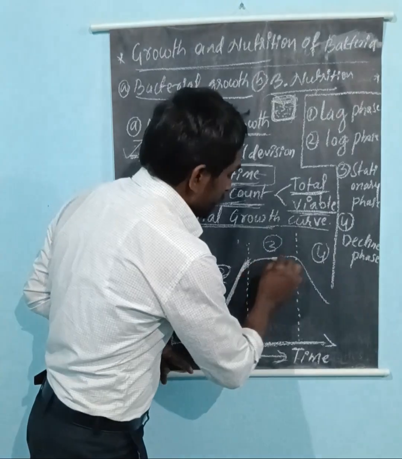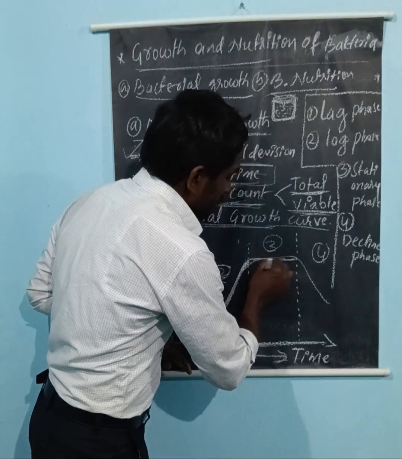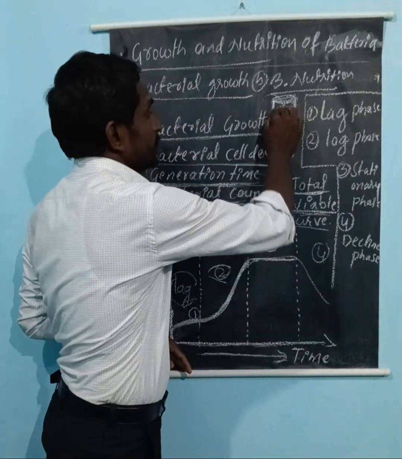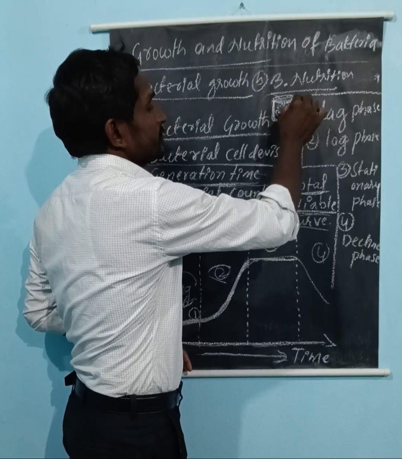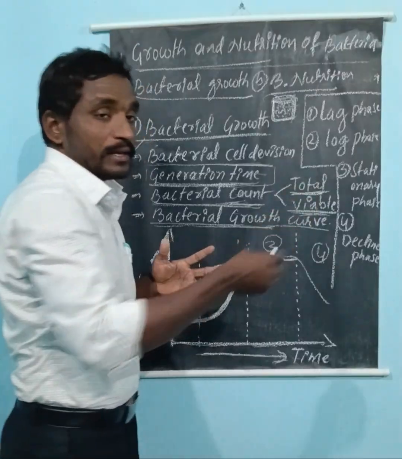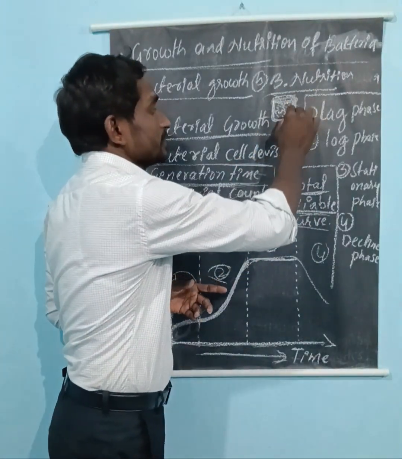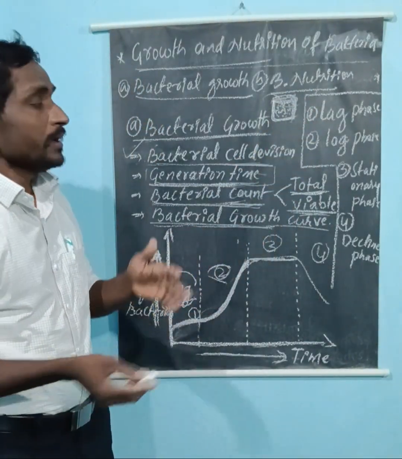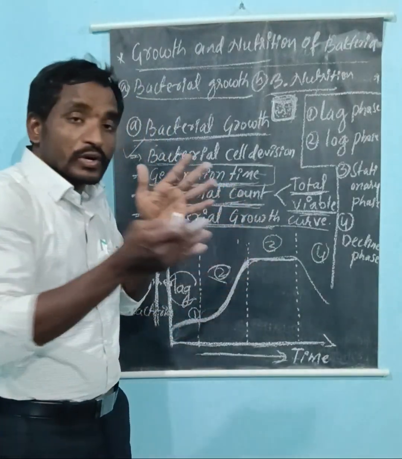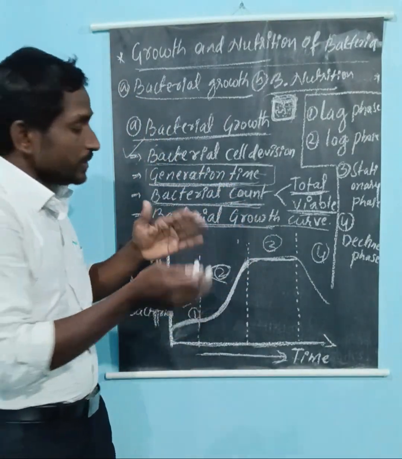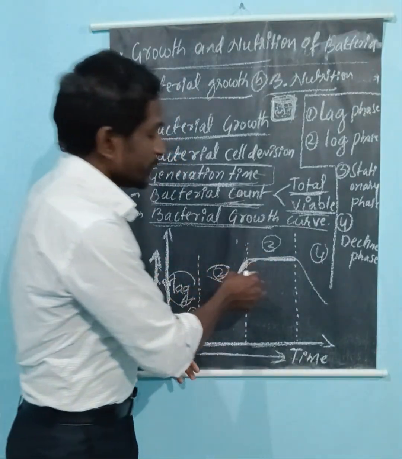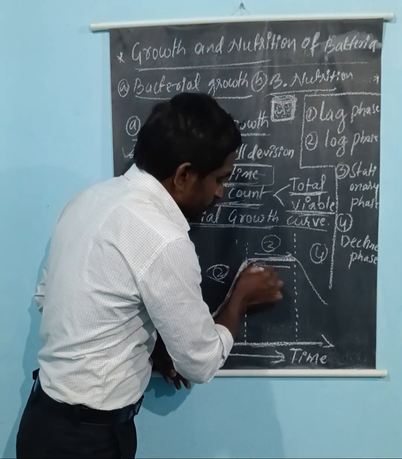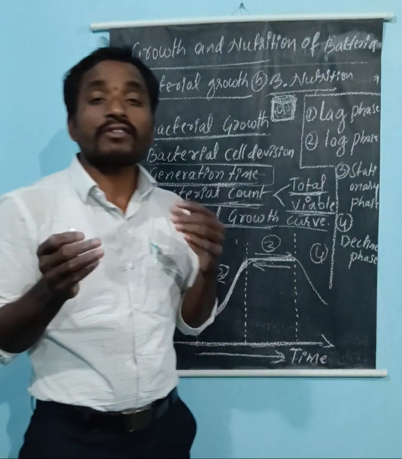Now come to the stationary phase. In the stationary phase, what happens in the culture media? The bacteria are multiplying, and in the same process the bacteria also start dying. Here the number of bacteria multiplying is equal to the number of bacteria dying. The number remains the same, so we call it the stationary phase or constant phase.